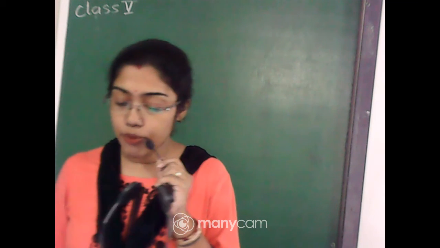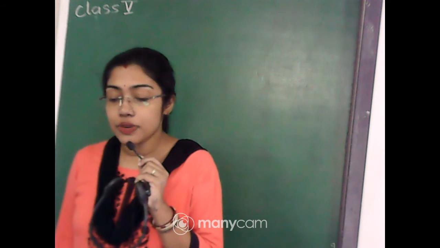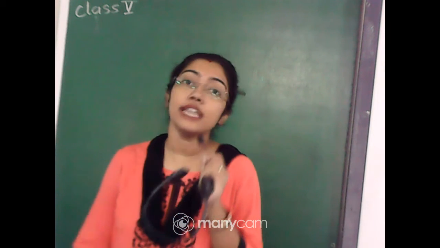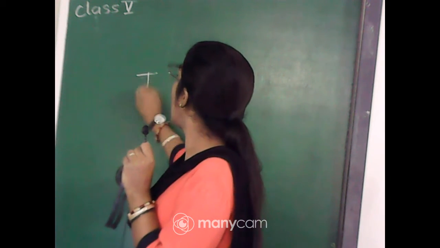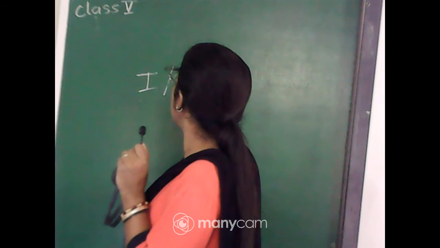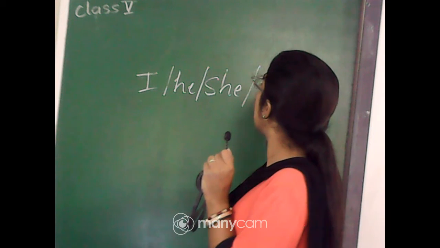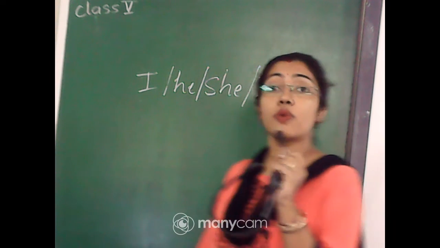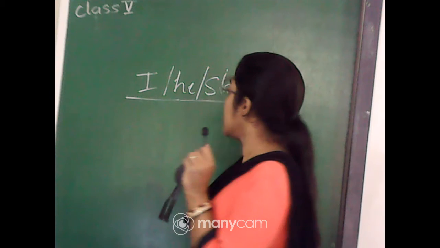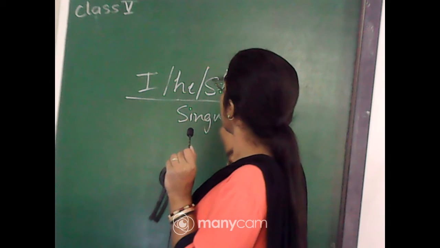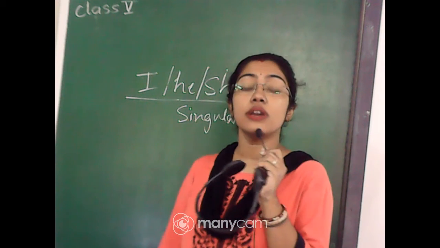plural verb. In the same way, next you see, a singular pronoun takes a singular verb, a plural pronoun takes a plural verb. In the case of pronouns also, when I'm using I or he or she or it, these are all what? These are all singular pronouns.